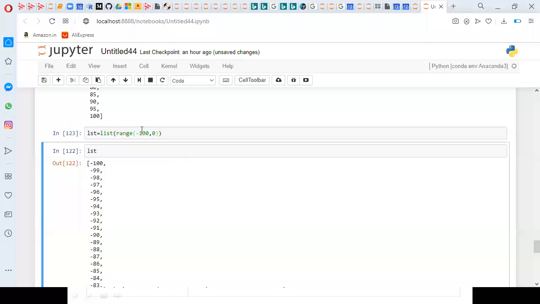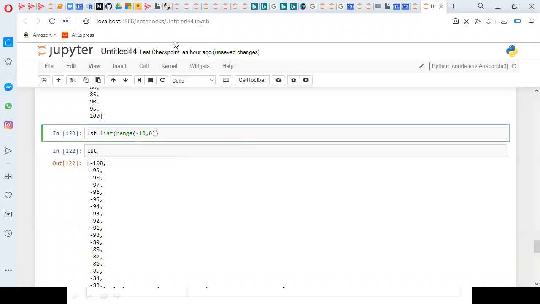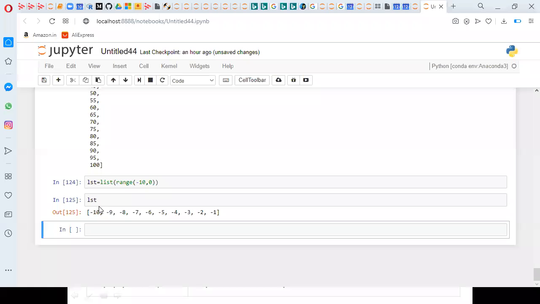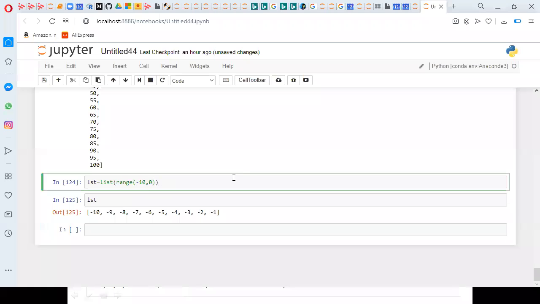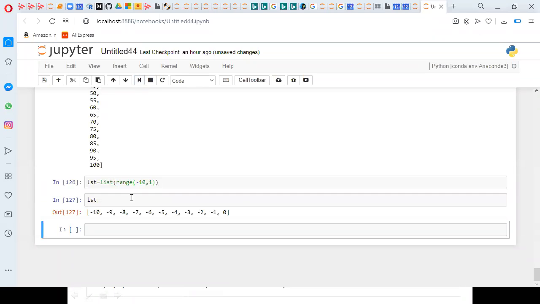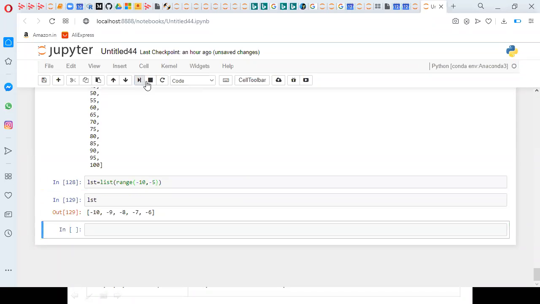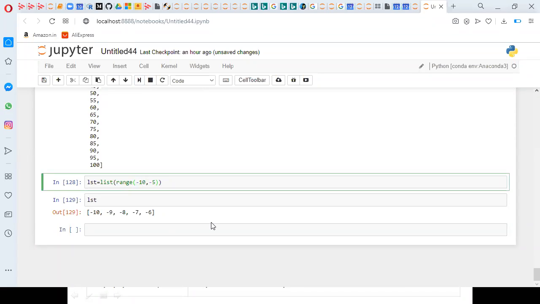So if I mention range(-10, 0), I'm getting -10, -9, -8, -7 up to -1. The same if you mention 1, same output, but only the thing is -1, 0 also I'm getting. If I mention -5, sorry, the first one I need to keep.